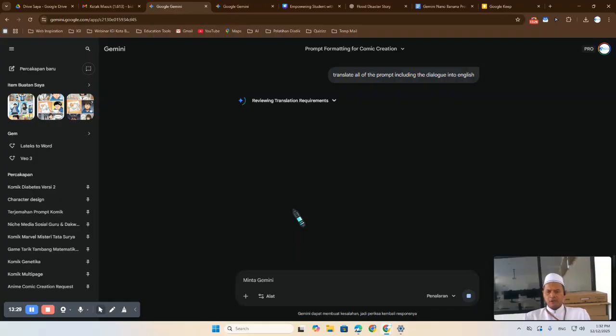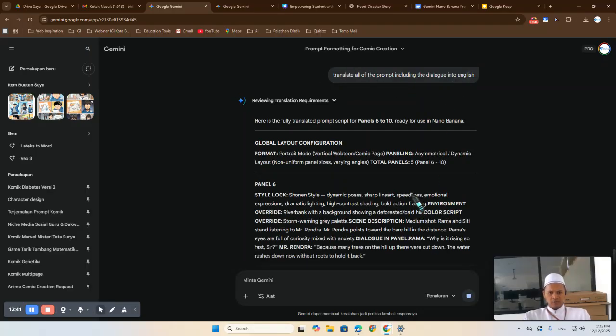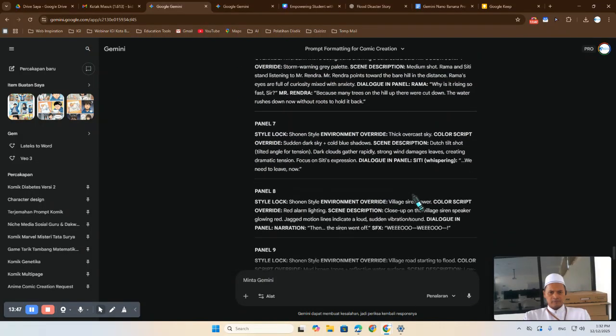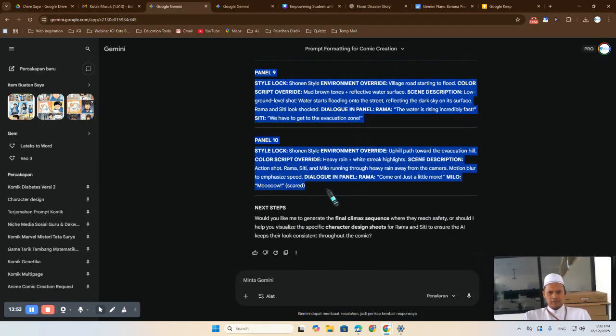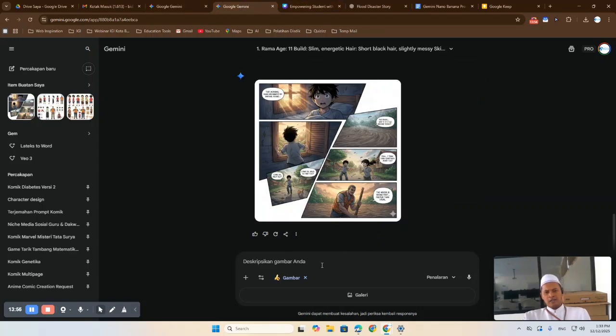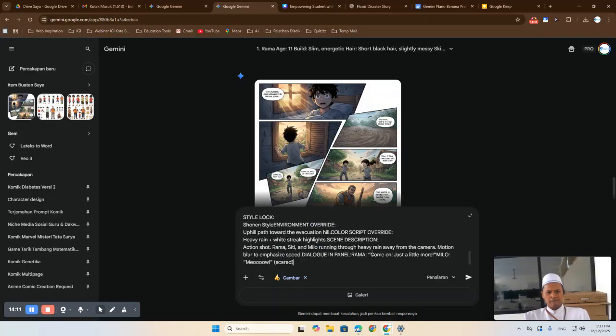In case your prompt is not in English, especially in dialogue, you can add to the prompt: translate all the prompt, including the dialogue, into English. Okay, this is smooth enough. Let's copy this prompt until 10 and go to the next Gemini tab that is specially for creating the comic. Don't forget to use this setting, create picture with Nano Banana.